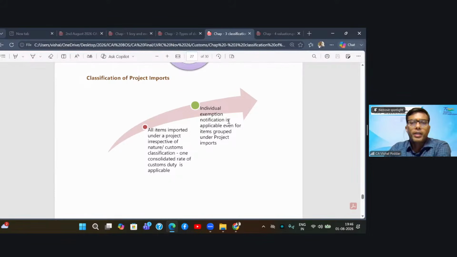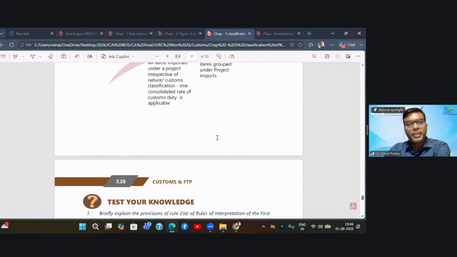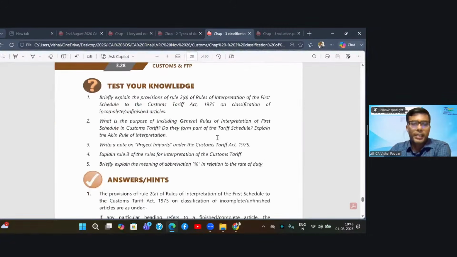Further, individual exemption notifications are applicable even for items grouped under project imports. So that is a favorable thing: even though I am applying a single consolidated rate, if any of my items are eligible for exemption, I will take the exemption for that individual item and I will not apply the consolidated rate. Correct?